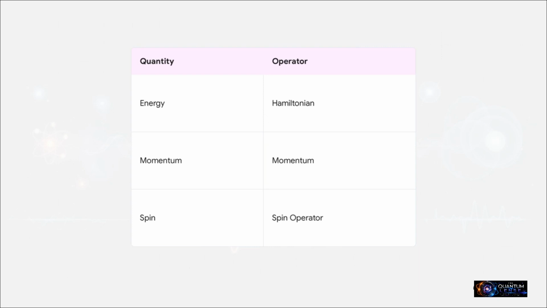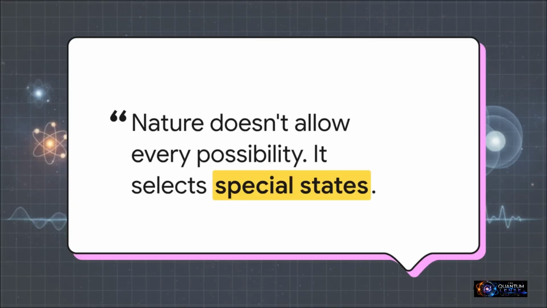So to really sum this all up, it boils down to this. Nature doesn't allow every possibility. It selects special states, special patterns, special energies. When you first look at an equation like H hat psi equals E psi, it's really easy to just see dry, abstract math. But in reality, it's telling us something so profound about how our universe works.